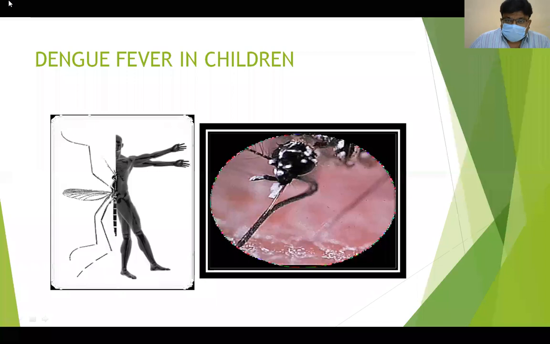Today my topic is dengue fever. So what do you mean by dengue fever? A brief introduction: in one sentence we can call it a viral hemorrhagic fever characterized by biphasic fever, myalgias, arthralgias, rash, lymphadenopathies, and severe bone pains. It is caused by an arthropod-borne virus called dengue virus, and the vector is Aedes aegypti.